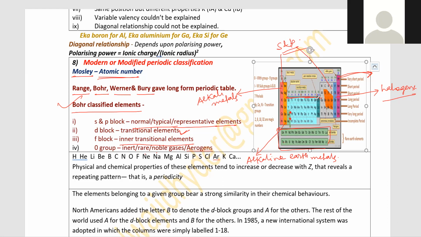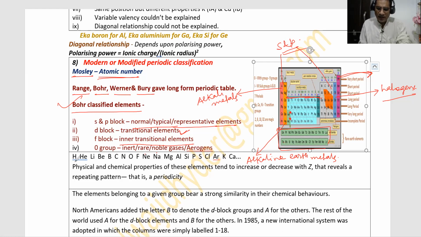See, all these elements have the same color, but this second B group, that is zinc, cadmium and Hg, has a little different, darker color, because it is not a true transitional element. That's why they have a different color. So we'll be talking about this, why it is not a true transitional element. That also we will be discussing. Yes, sir. So here all this is given. So many things we discussed there. They are in 12 points also. So we won't be discussing it here again.